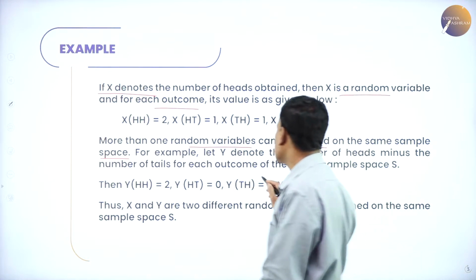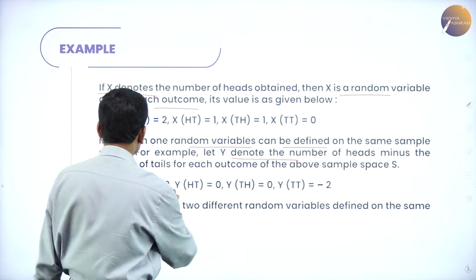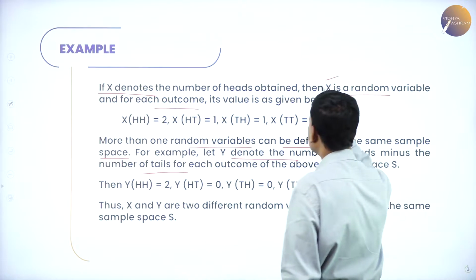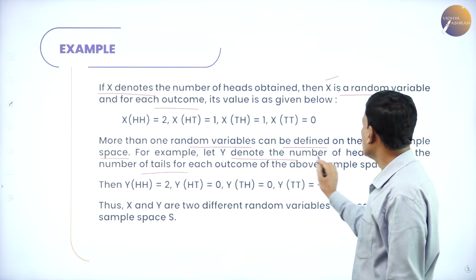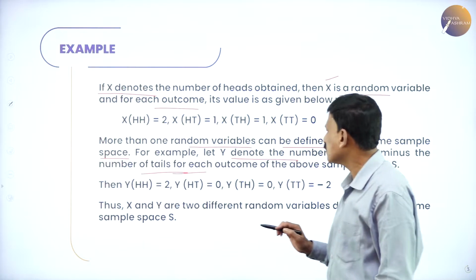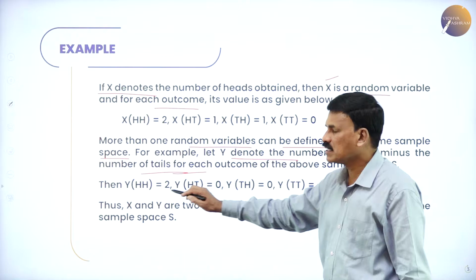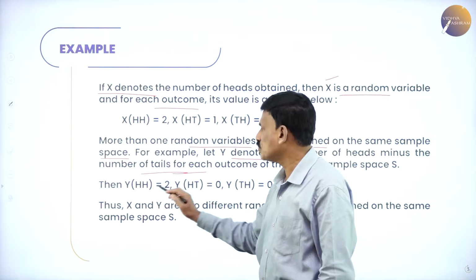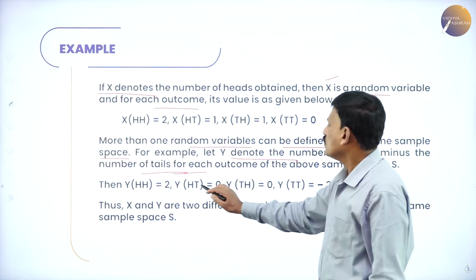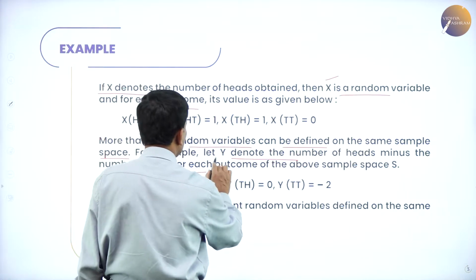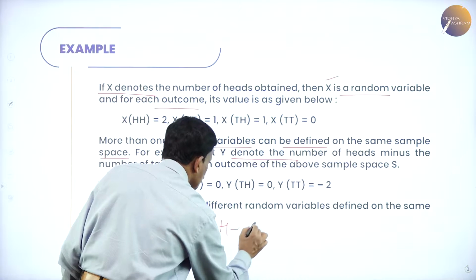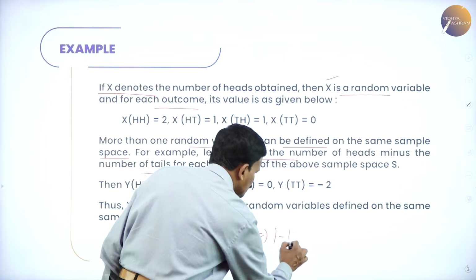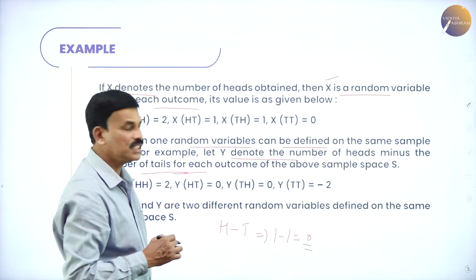For example, let Y denote the number of heads minus the number of tails for each outcome. Then Y of HH: there is no tail, so 2 minus 0 is 2. Y of HH is 2. Next, Y of HT: Y denotes the number of heads minus the number of tails, so 1 minus 1 is equal to 0. Y of HT is equal to 0.